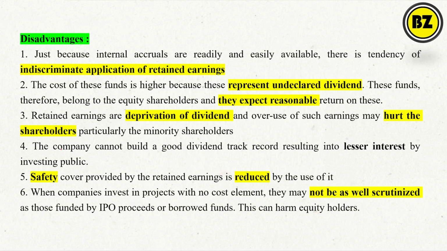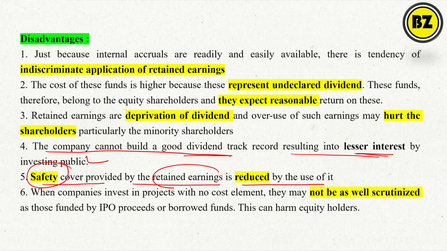So simply, the company cannot build a good dividend track record, resulting in less interest by the investing people. So people will not subscribe to their shares, right? Safety cover provided by the retained earnings is reduced by the use of it. So whatever safety cover is provided by the retained earnings will be reduced.